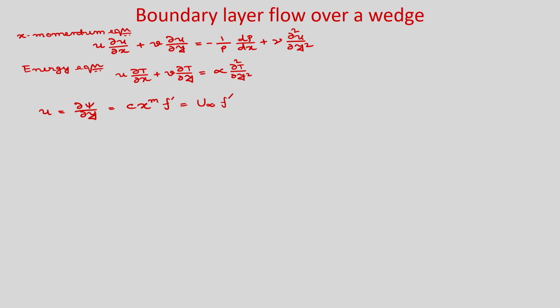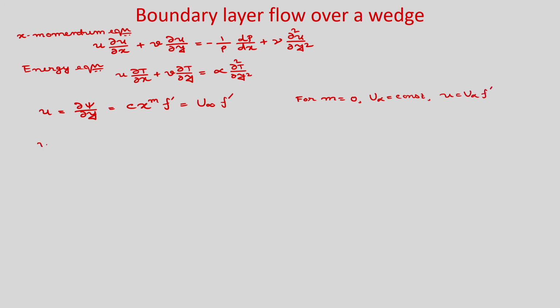Okay. So, for flow over flat plate we have already defined f prime as u by u infinity. So, from here you can write the x direction velocity u as u infinity f prime. Okay. And for m is equal to 0, obviously flow over flat plate, okay, u infinity is constant and u is equal to u infinity f prime we have already shown.